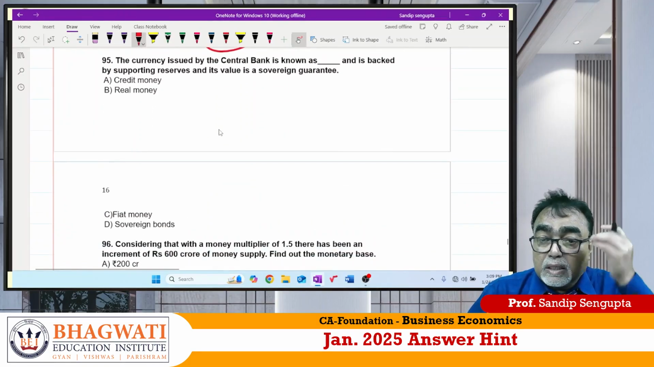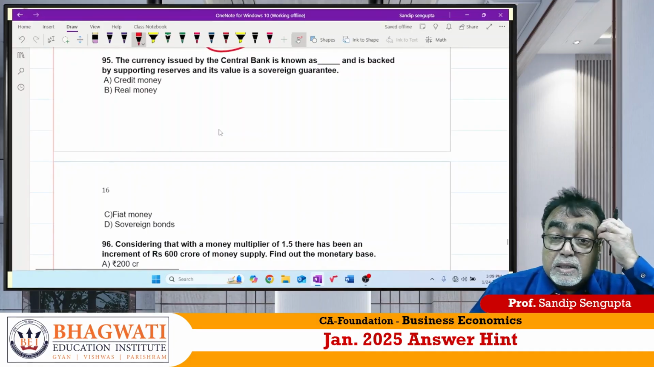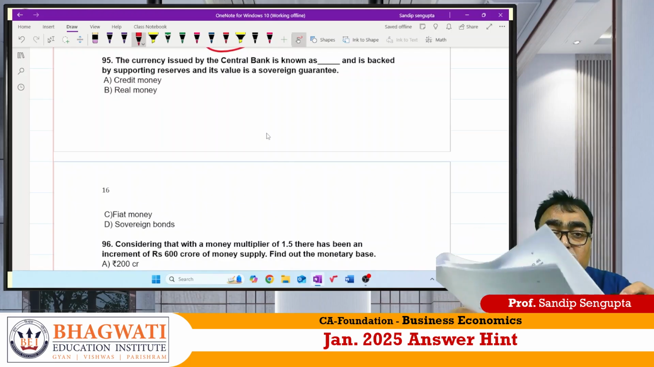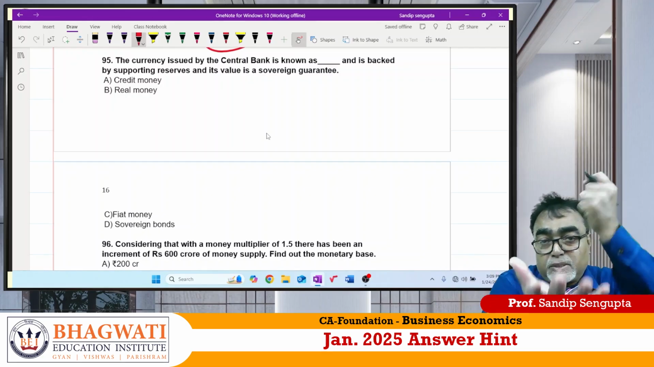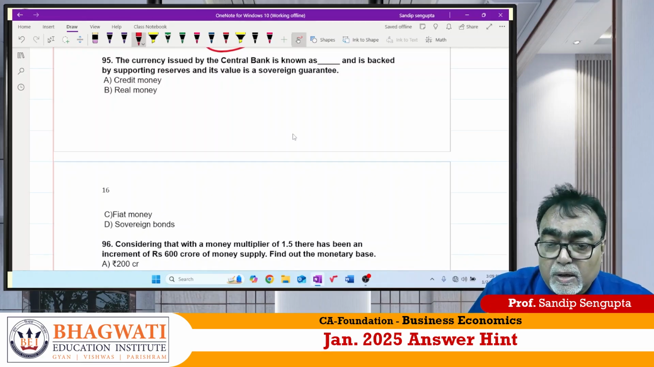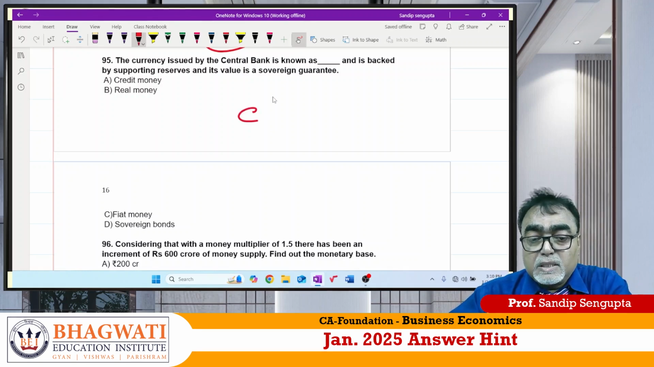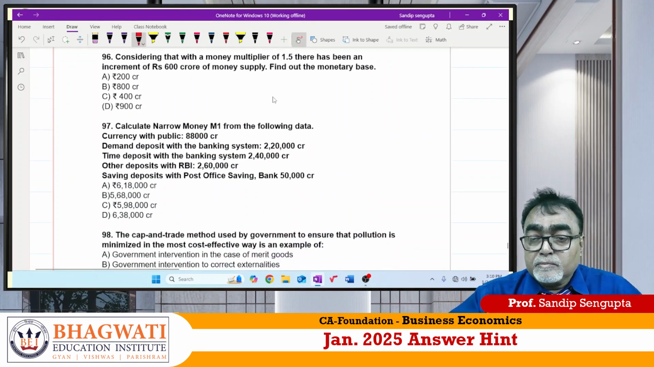95. The currency issued by the central bank is known, obviously, as fiat money. If I give you one piece of paper, can you take it as 500 rupees? No. If I give you a 500 rupee note, it is authenticated by the RBI governor, so it is called fiat money. 95, answer is C for Chennai.